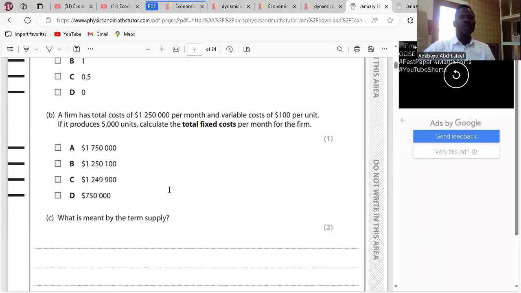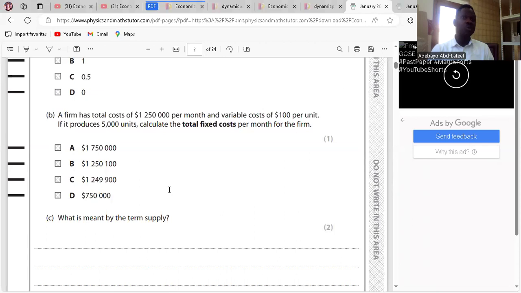Question 2. A firm has a total cost of 1,250,000 per month and variable cost of $100 per unit. If it produces 5,000 units, calculate the total fixed cost. Total cost is fixed cost plus variable cost. So our TC is 1,250,000. Our VC will be 100 multiplied by 5,000 units.